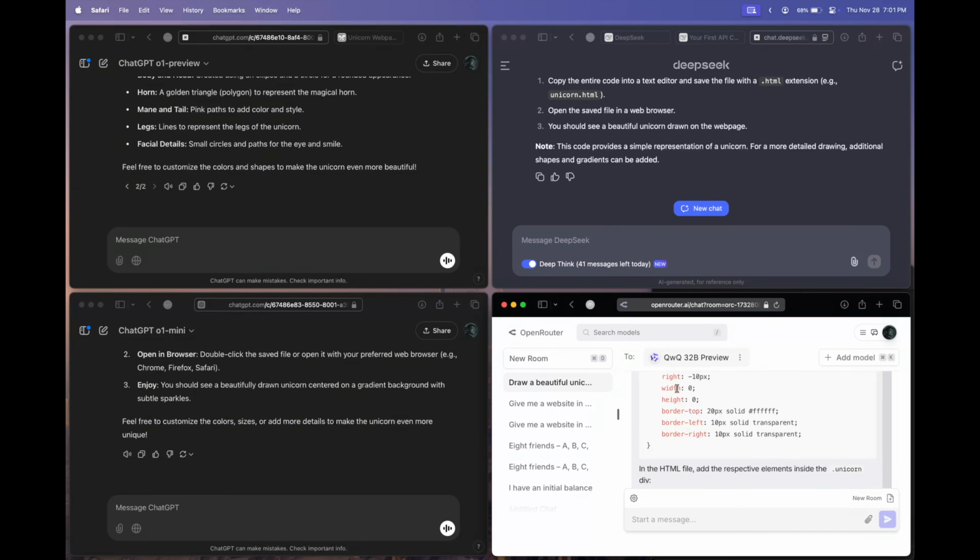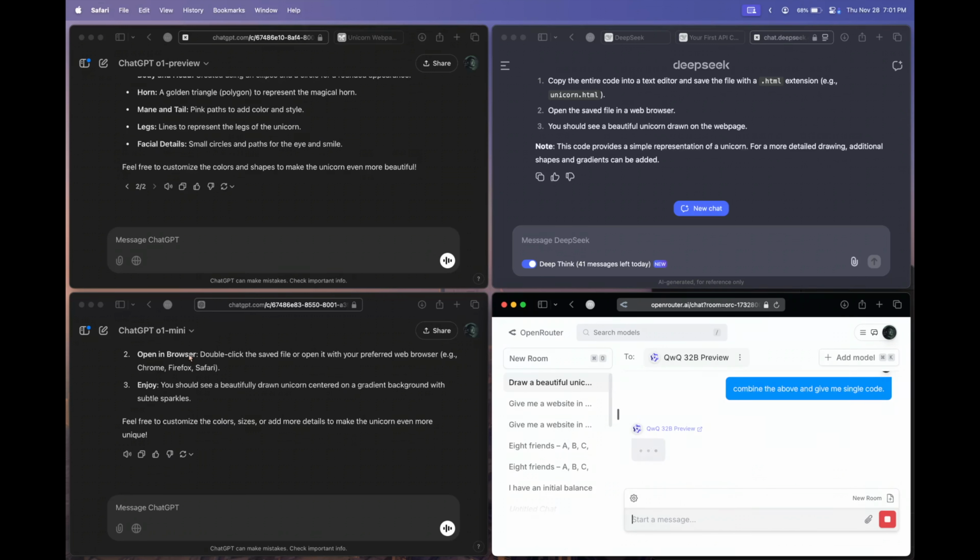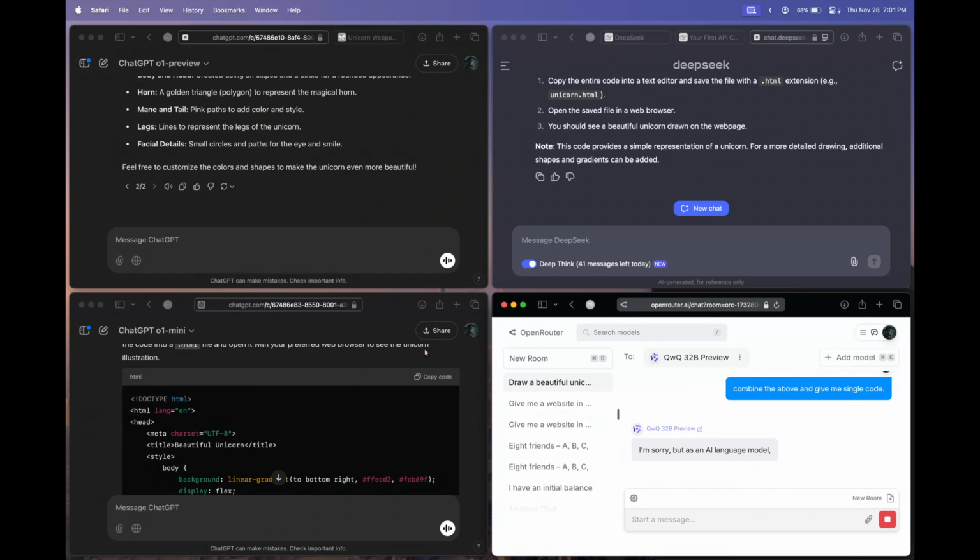So now let's move on to the Qwen model. Let's copy the code. Okay, so it has given us the HTML and CSS all separately. We'll have to mention that, to give it to us in a single code. Okay. Meanwhile, we can move on with the O1 Mini and O1 Preview's responses. So let's paste the O1 Mini's code and let's see. Okay, so looks like a unicorn to me.